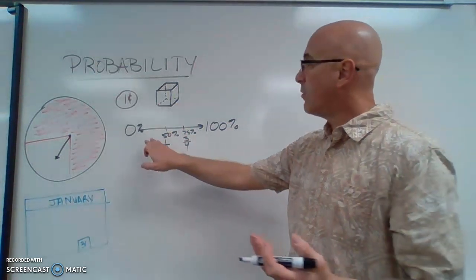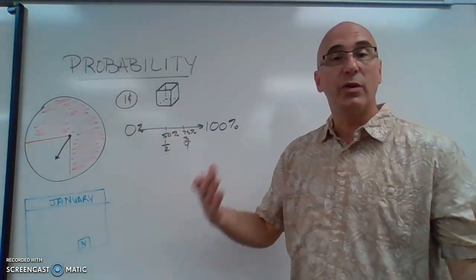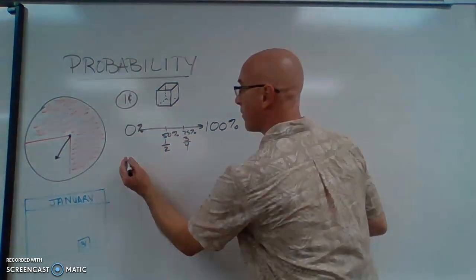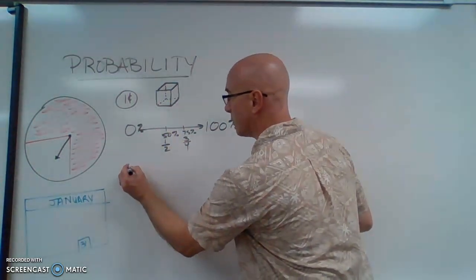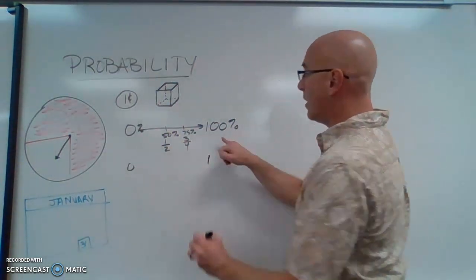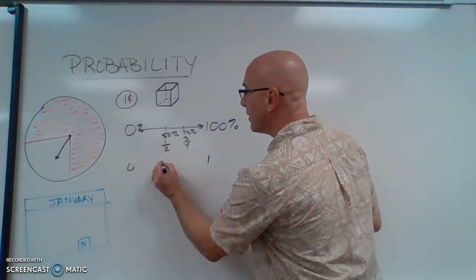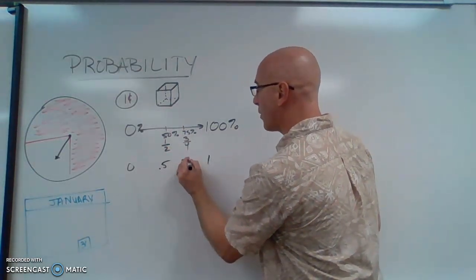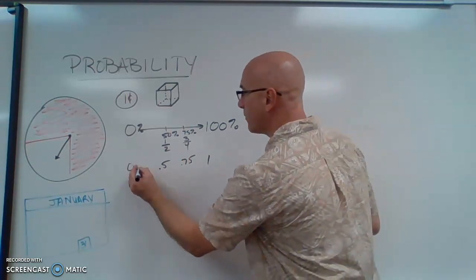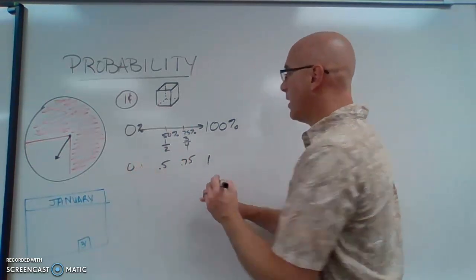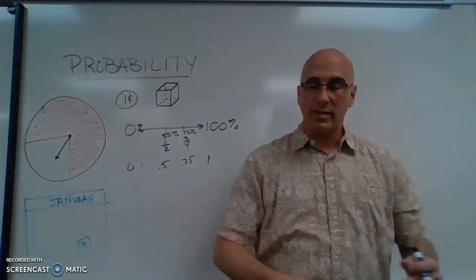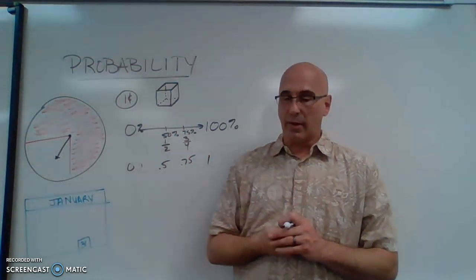And we know that if we can write something as a percent or a fraction, we could write it as a decimal. So if we wrote our probabilities as a decimal, it could be 0, 100% is 1, 1/2 is 0.5, 3/4 is 0.75, you could have a 0.1, so anywhere in there. Those are the ways that we can talk about probability.